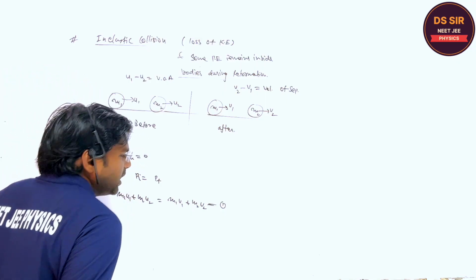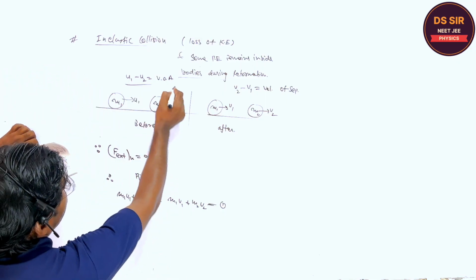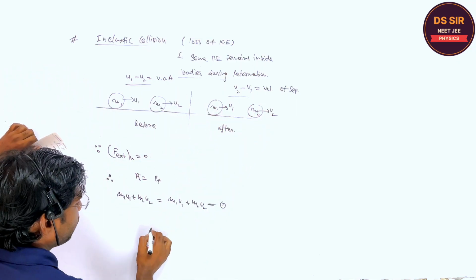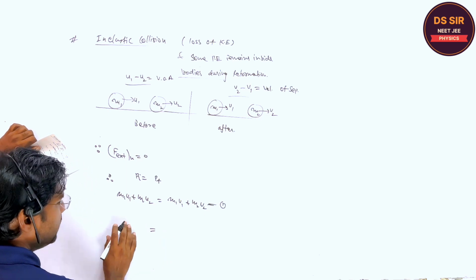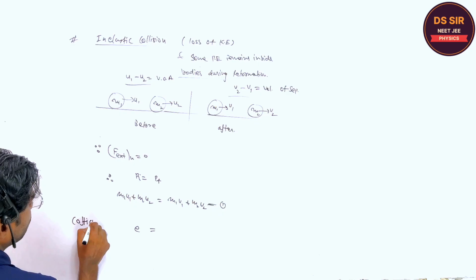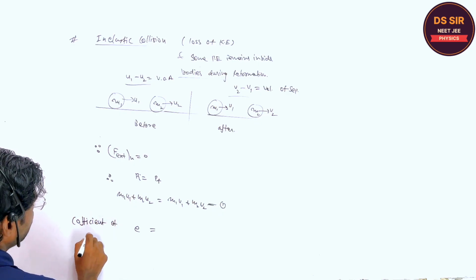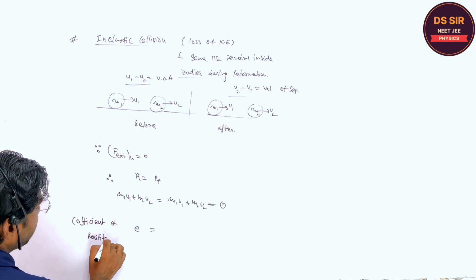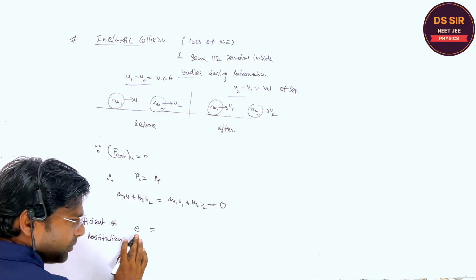So for the elastic collision, velocity of approach and velocity of separation were equal, but in this case we define the coefficient of restitution. It is represented by e.